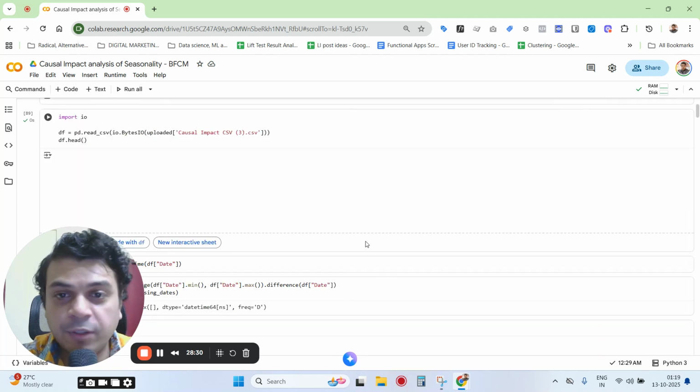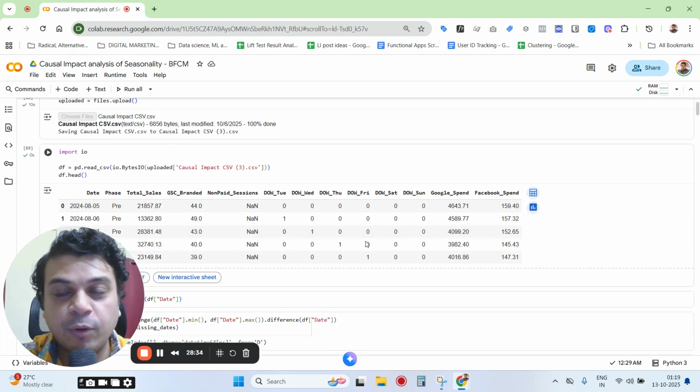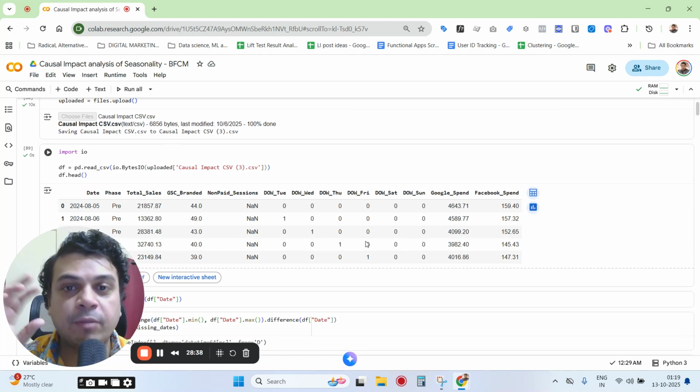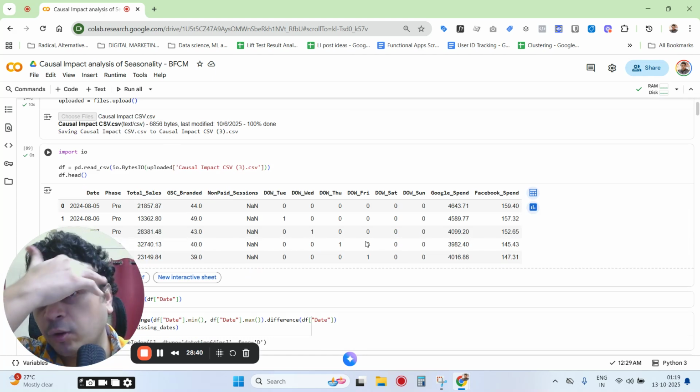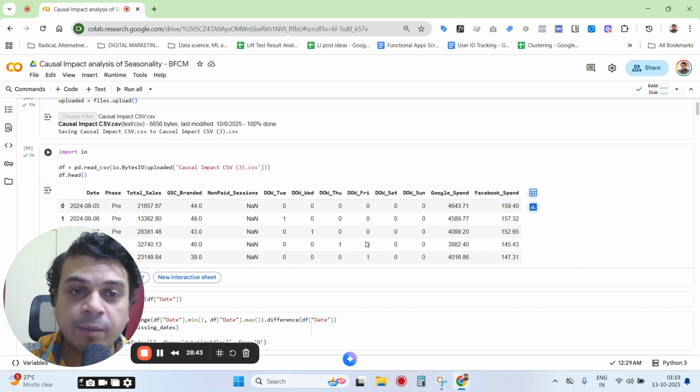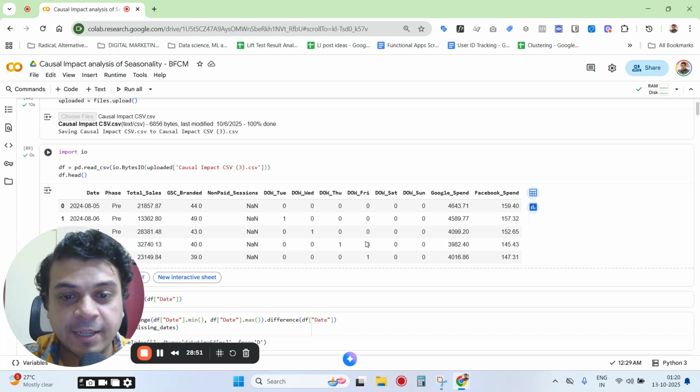So if you have any further questions, that's pretty much the overall analysis. And this is how you can understand whether or not campaigns had a causal impact. There can be other ways of doing it, but this is one of the most popular methods with which you can get things done quickly for causal inference analysis.